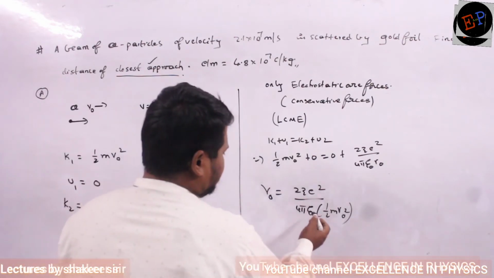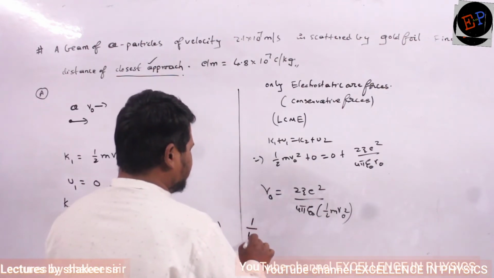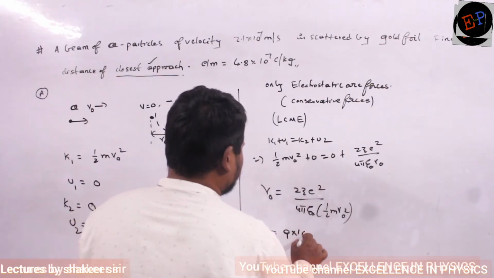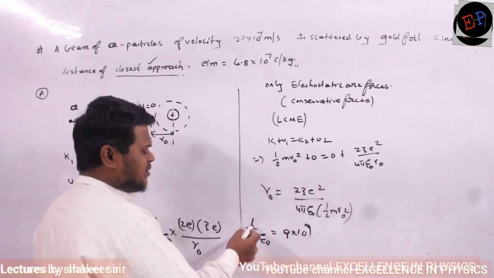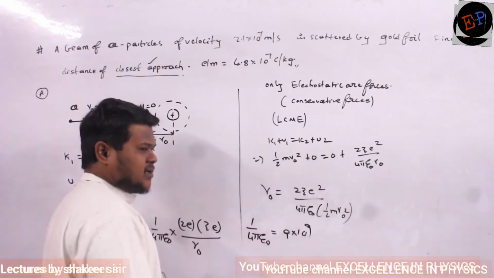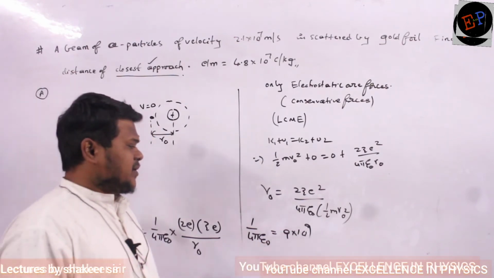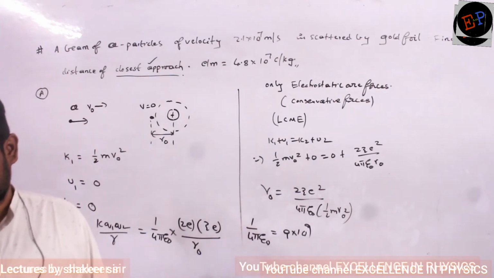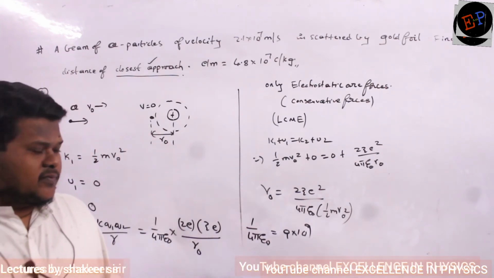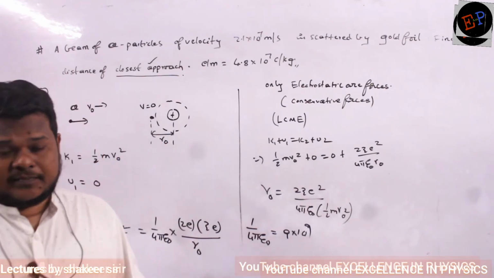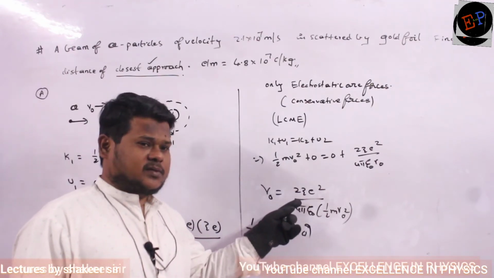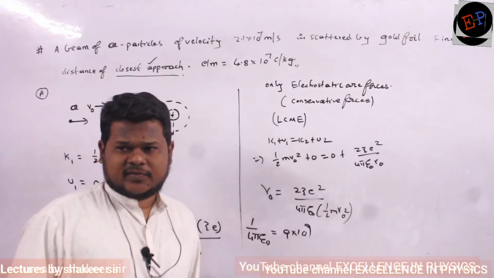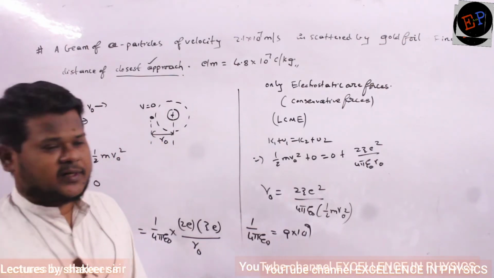The E by M ratio is given already. Just substitute all the values, then you will get the R naught value. So 1 by 4 pi epsilon naught value is how much? It is 9 into 10 power 9. Now the remaining values: what is Z? Atomic number of the gold nucleus, 79. So Z value is 79. There is one more E here. E means charge of electron, 1.6 into 10 power minus 19.